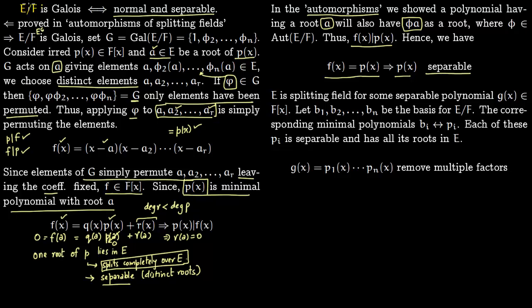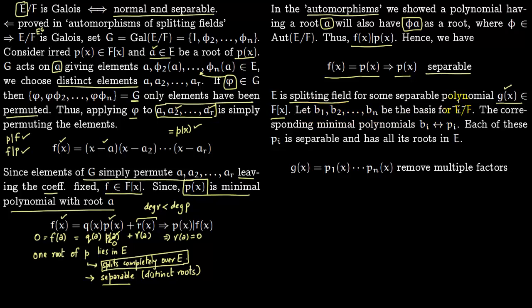Now we want to go further. We also want to show that this E is a splitting field for some separable polynomial g over the field F. So since we are saying a splitting field, not only do we have to show that g splits in this field, but we also have to say that this field is the minimal possible. So the first step is to construct this polynomial g so that it splits easily. So say you have b1, b2 all the way to bn.